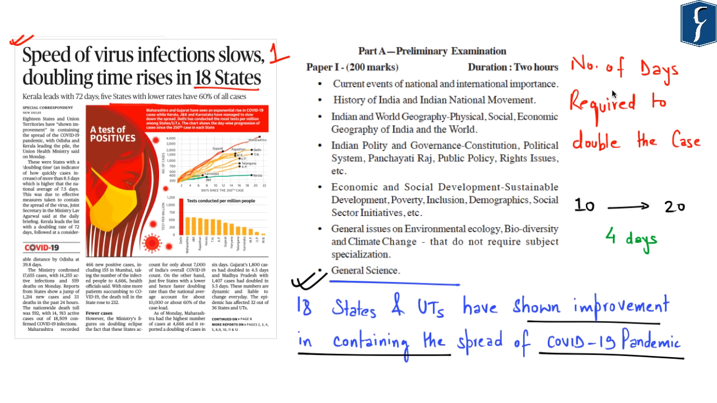Now, doubling rate refers to the number of days required for a virus to double itself. That is, if initially there are 10 cases of COVID-19 virus, then how many days does it take to convert these 10 cases to 20. So for example, if it took 4 days for the cases to increase from 10 to 20, then we can say that the doubling rate of this particular instance is 4 days.